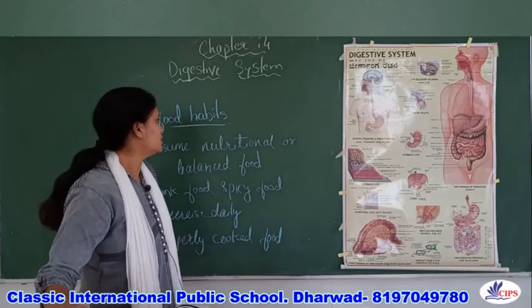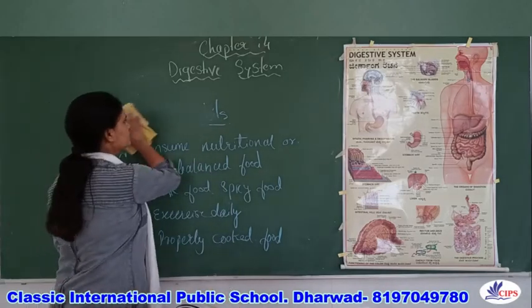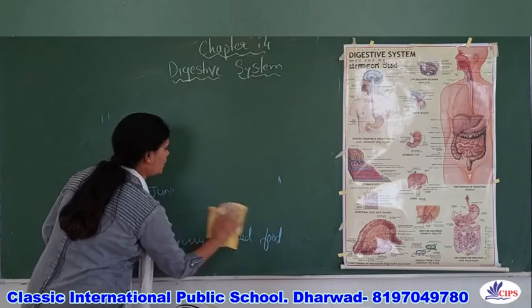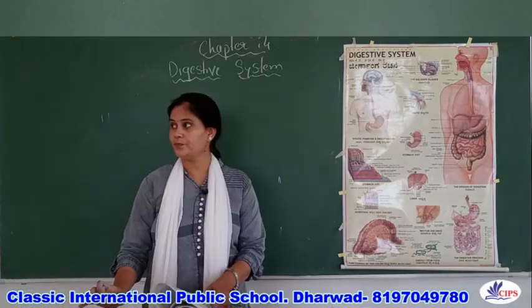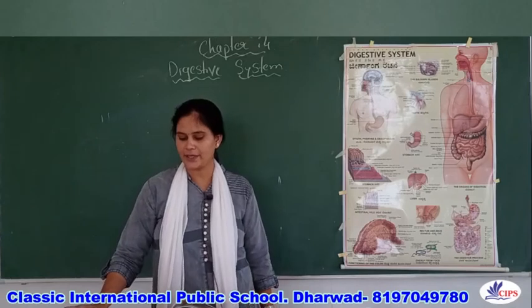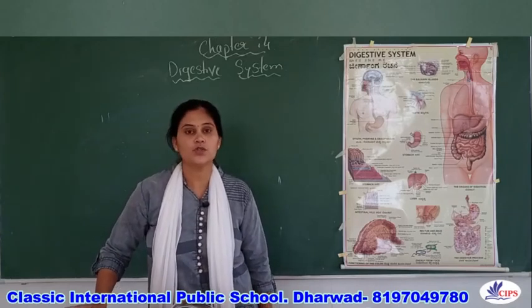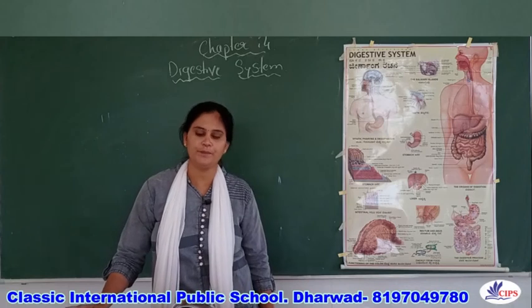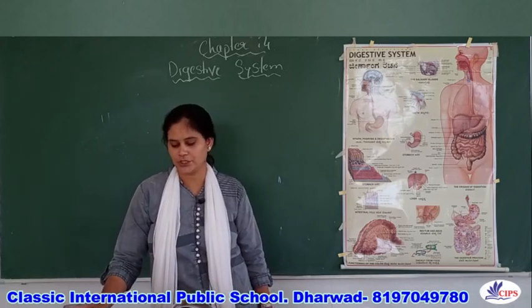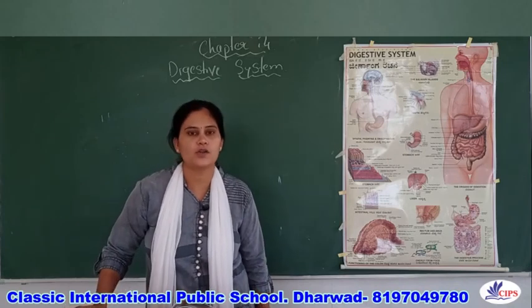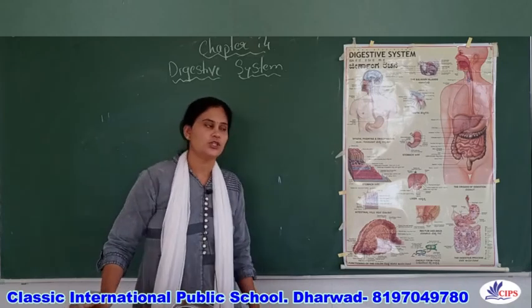Now just write down your homework. In your textbook they have given Activity 5 on page number 53. In that activity they have given a project: what are the causes of indigestion?